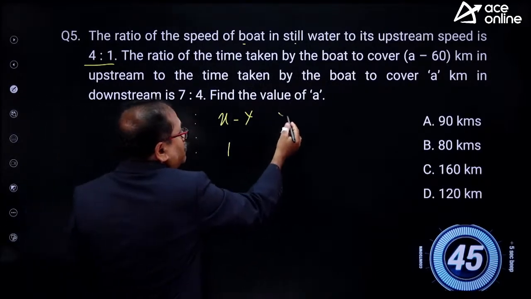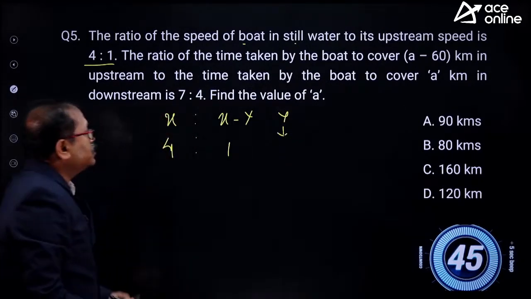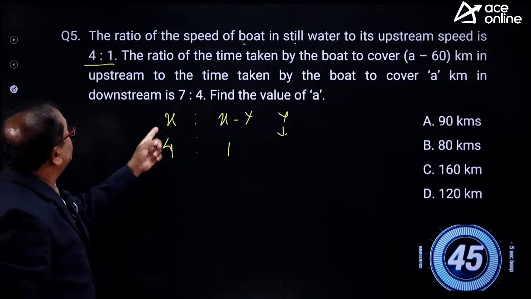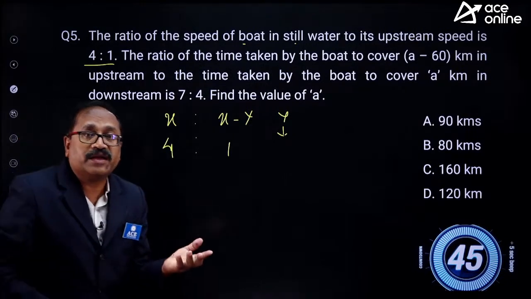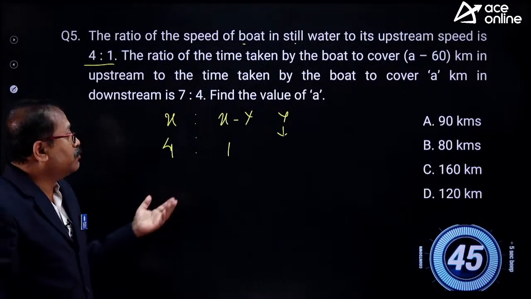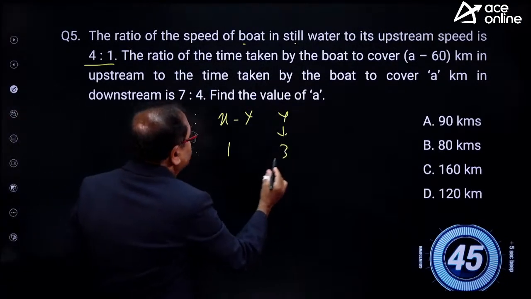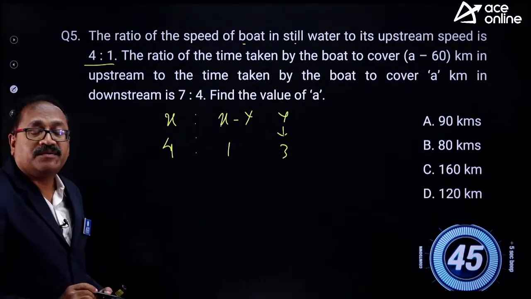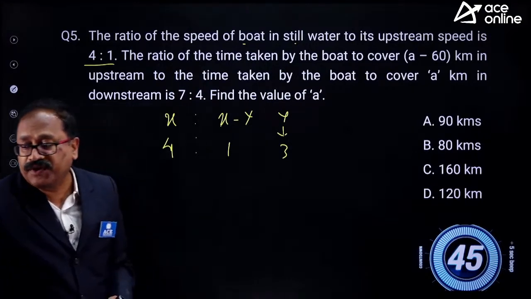Can you get the Y value here? Because you know X minus Y is 1, and X is equal to 4, then what is Y? So Y must be 3. Then 4 minus 3 is 1. Am I clear, my young friends?